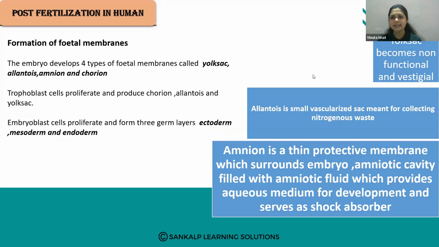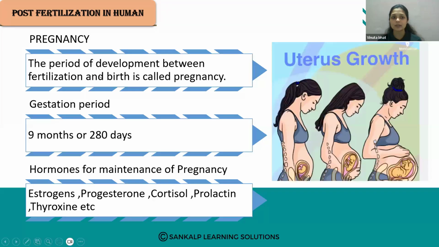So here the yolk sac is not functional in human beings. Okay. So that is non-functional, a vestigial yolk sac, not present in human beings. The allantois, the amnion layer and the chorion layer are present in human beings.